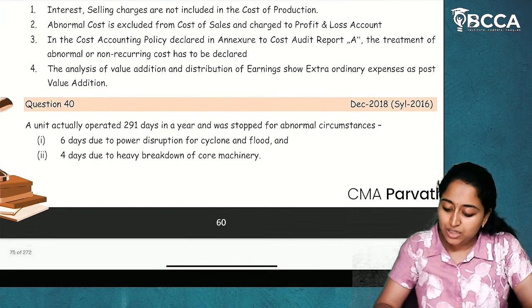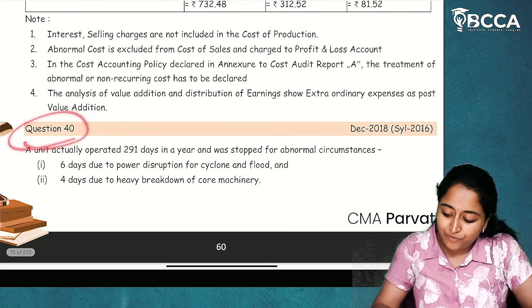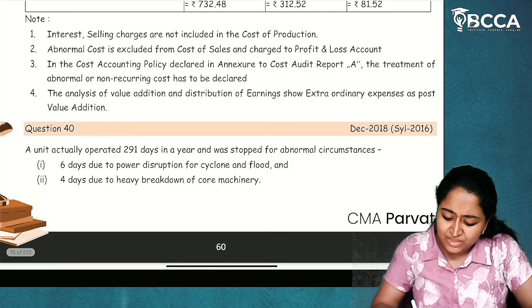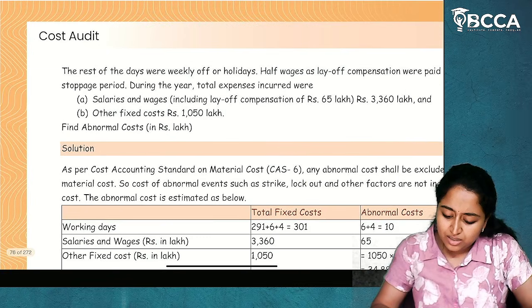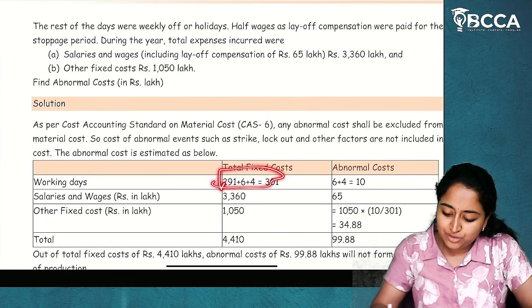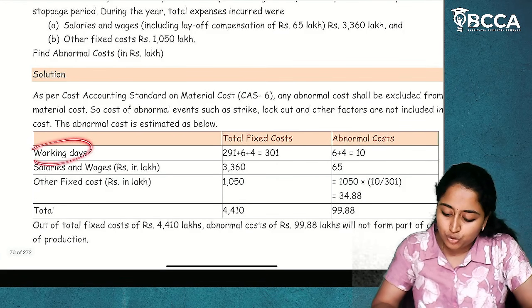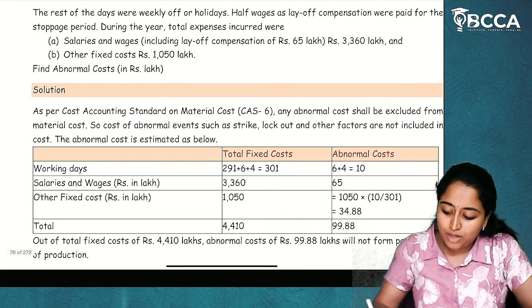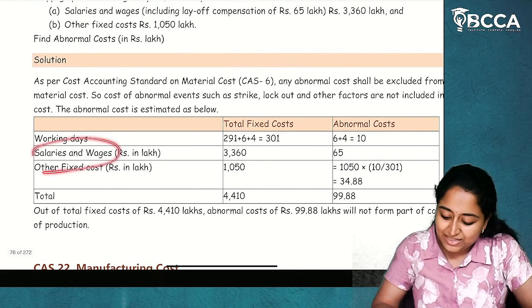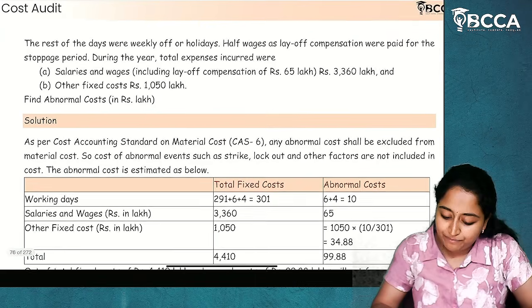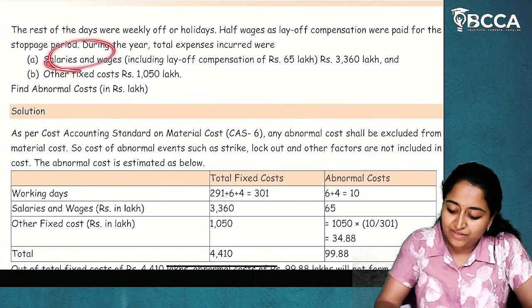So these are the questions. Now question number 40 is also the same. 291 days, in which 6 days and 4 days are abnormal. So you'll take 291 plus 6 plus 4 as total working days, and abnormal days are 6 plus 4, which is 10. In this, salaries and wages are paid. They have bifurcated and given salaries and wages itself.